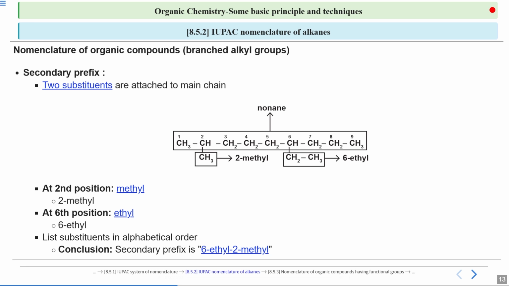So whenever you see a second substituent after the first, you should be putting hyphens on both sides, like we have hyphens on both sides for 2. So the complete secondary prefix would be 6-ethyl-2-methyl. Now we have all 3 required parts. So we can just add all of them to get our complete nomenclature.